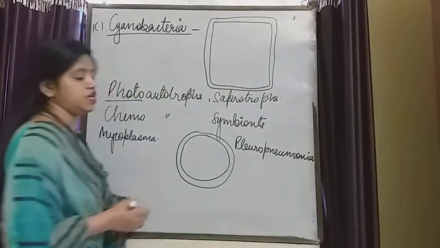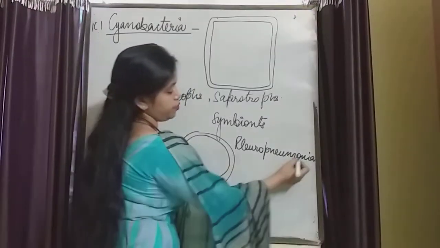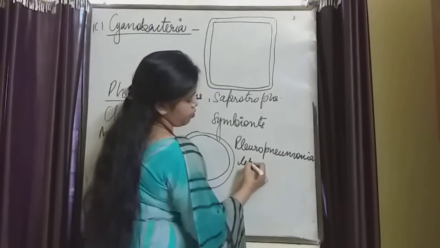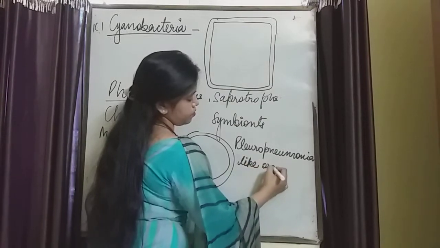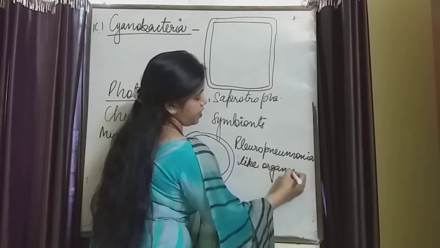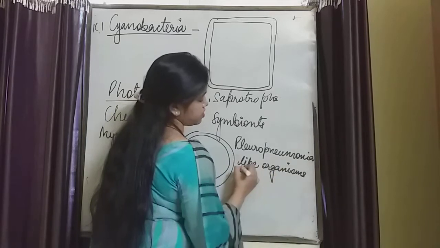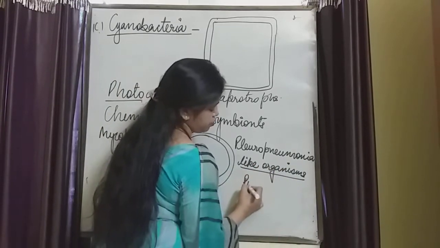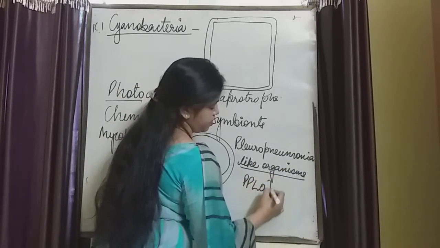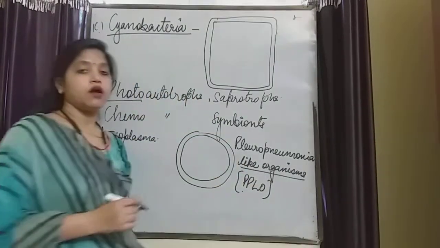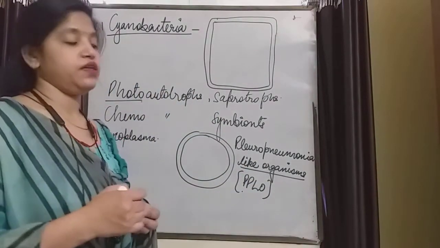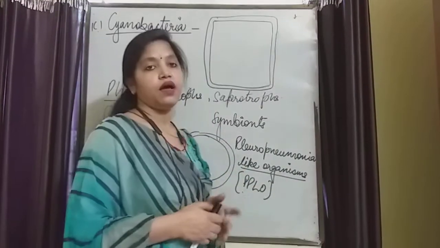So these are known as pleuropneumonia-like organisms. These are very minute organisms. PPLO. They cause the bunchy top of banana in the banana plant.